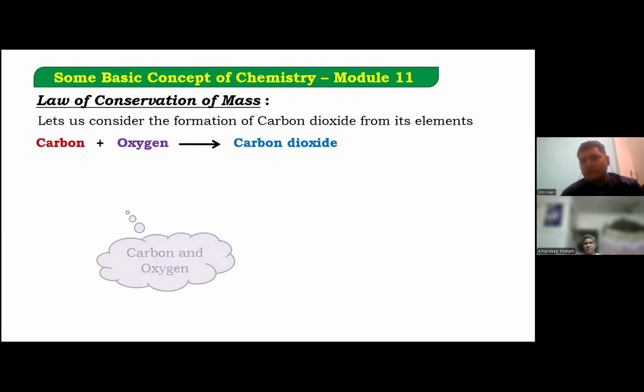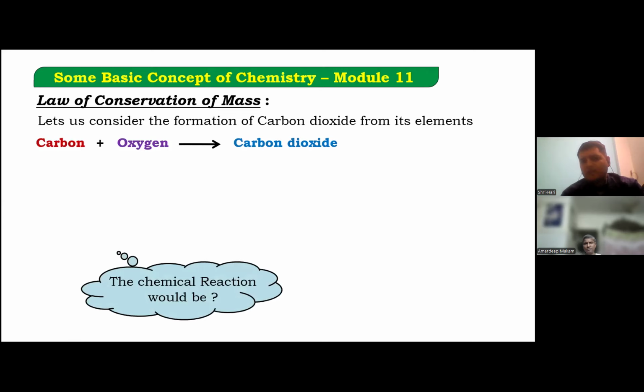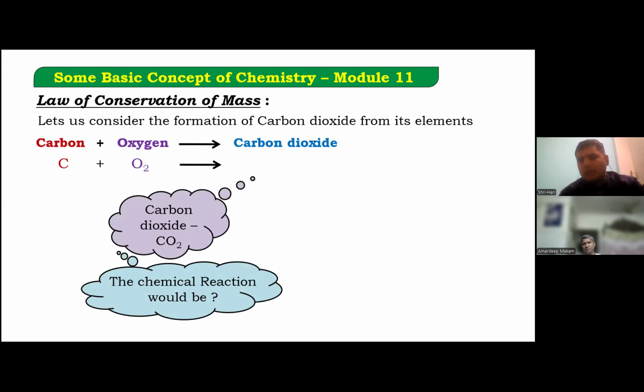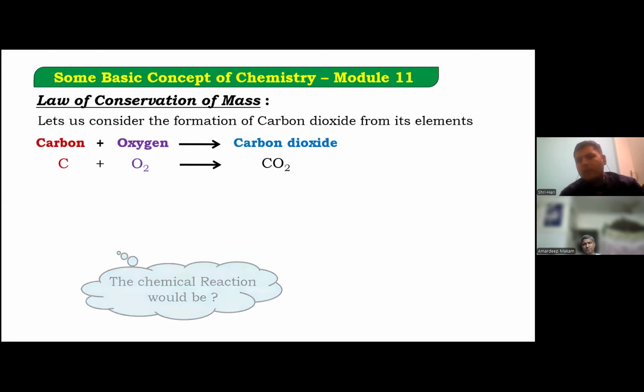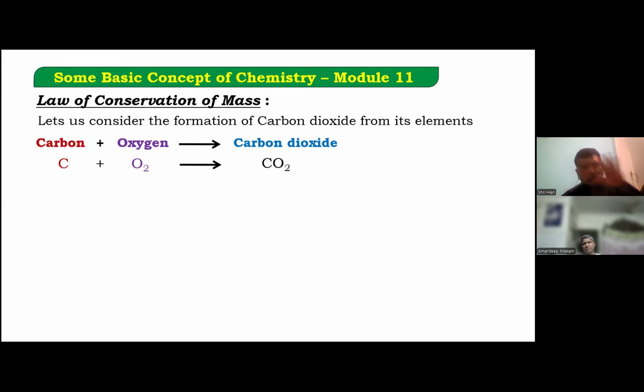Carbon plus oxygen gives you carbon dioxide. We are not getting into the technicality that carbon monoxide is also formed in between as an intermediate, but just to make you understand right now the concept of the law of conservation of mass.